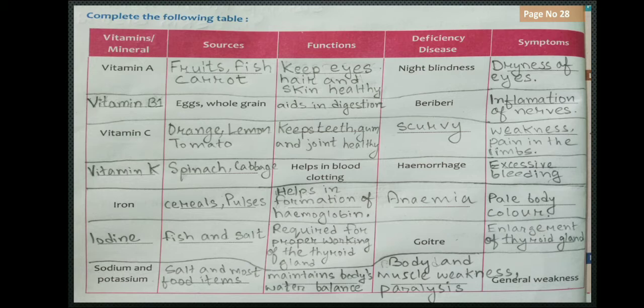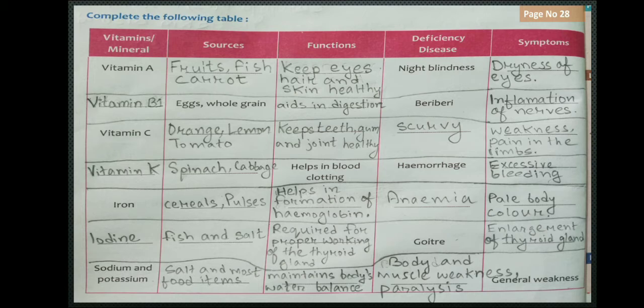You see it, pause the video and write it properly. Vitamin A, sources. Source means where we get it from: fruits, fish and carrot. Function, what is its work? Keeps eyes, hair and skin healthy. Deficiency disease. Deficiency means when there is less. If vitamin A is less, what disease will happen? Night blindness. And symptom, that means its signs: dryness of eyes, the eyes become dry.